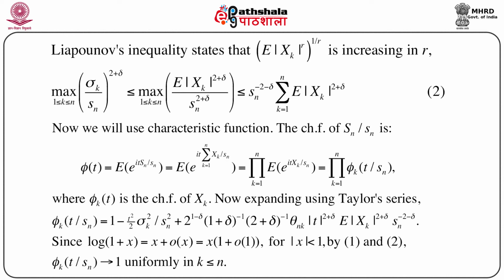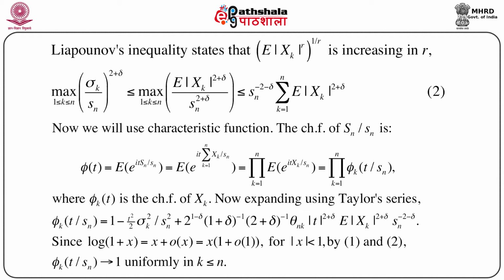Again, writing capital Sn as summation Xk, k equals 1 to n, and using the property of independence, that means X1, X2, ..., Xn are independent random variables, we know the expectation of the product is equal to the product of expectations. So using all these things, we can write phi of t equals product k equals 1 to n of expectation of e to the power i t Xk by small sn, which is in fact product k equals 1 to n of phi k of t by sn, where phi k is the characteristic function of Xk.